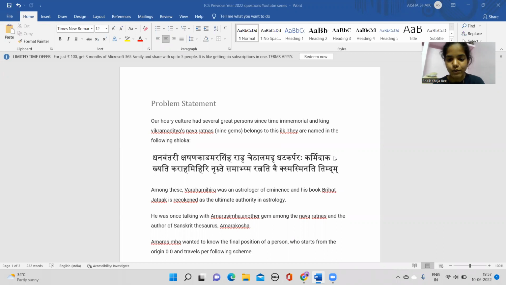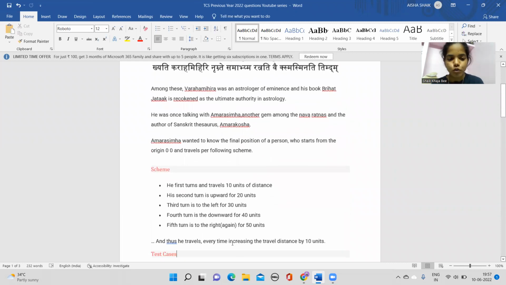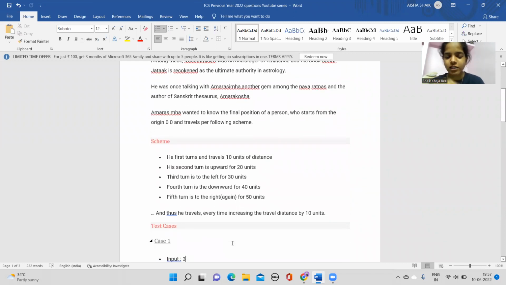So this is a story. I would like to simply tell you that this Vikramaditya had Navaratnas, nine members, nine gems, and among them there was Varahamihira and also Amarasimha was another gem. And Amarasimha wanted to know the final position of a person who starts from 0,0. By looking at this, you may wonder what is this 0,0? There may be always only one zero. Why is it 0,0?